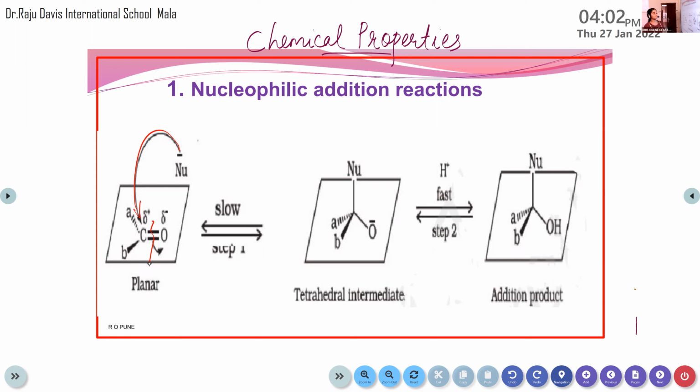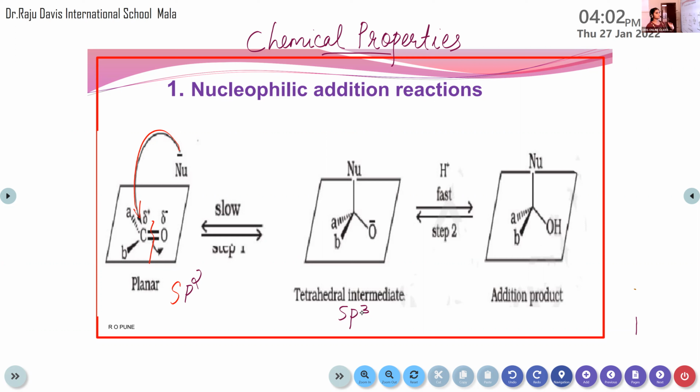So the sp2 hybridization of carbon will be converted to sp3, because the sp2 hybridization was due to the double bond, and the double bond has broken.